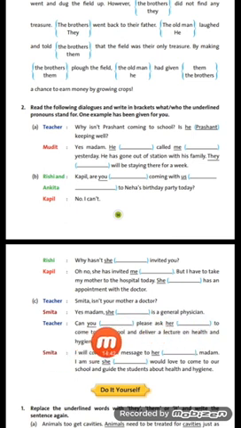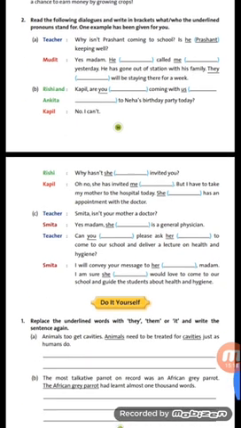Teacher: can you, now who is "you" here? To whom is the teacher talking? Who is the second person here? Samita. So "can you", here we will write Samita. Can you please ask her. Now who is "her"? Her, about whom they were talking. Who is the third person here? Their mother, mother of Samita. So "can you" is Samita and "her" is her mother. Okay, Samita's mother. So can you please ask her to come to our school and deliver a lecture on health and hygiene. Hygiene means cleanliness. Okay, to maintain good health.